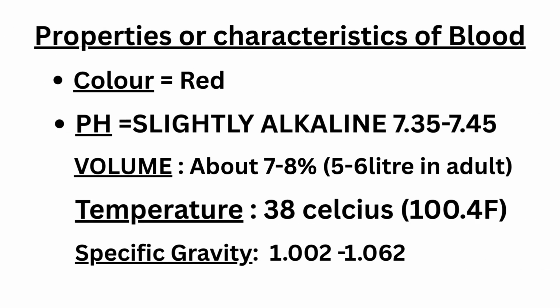Properties or characteristics of blood: color is red, pH is slightly alkaline, 7.35 to 7.45, around 7.4. Volume is about 7-8% of body weight, 5-6 liters in adults. Temperature is 38 degrees Celsius, 100.4 degrees Fahrenheit. Specific gravity is 1.002 to 1.062.